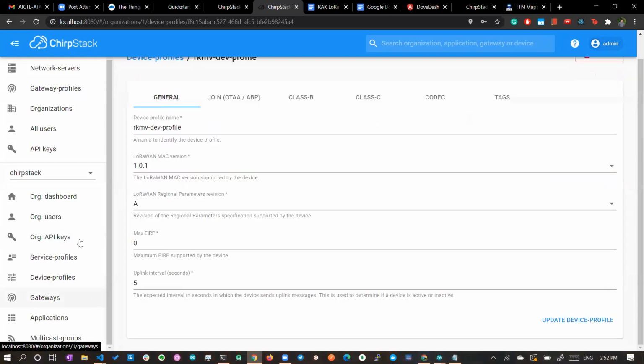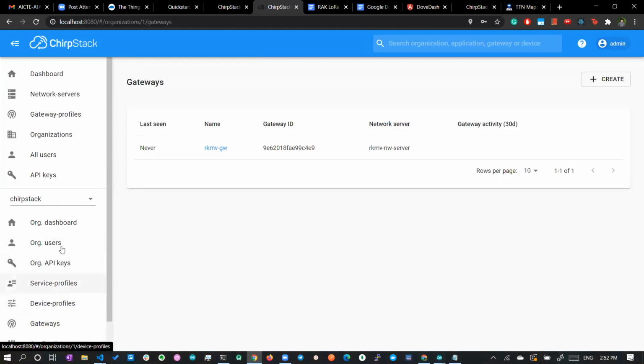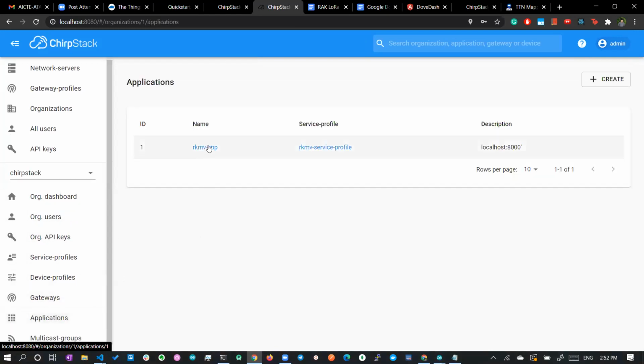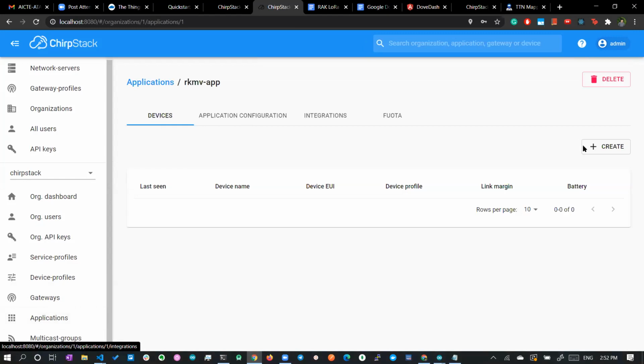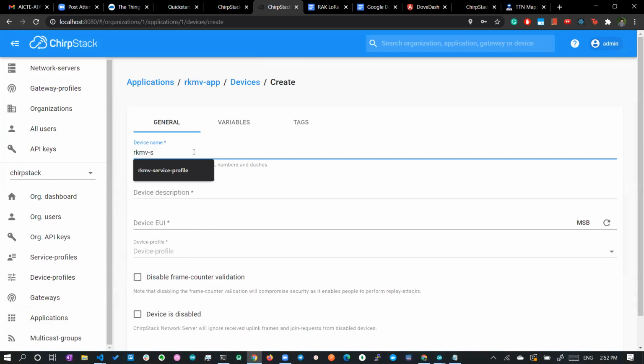Now you can go and add your own device. So let's go to the application tab. Within this application tab, we can go and add our new devices. Where is application? Okay, within application, here we have this application. So within application, you can create devices. I'm having a board called the SODAQ board, the RKMV SODAQ board.